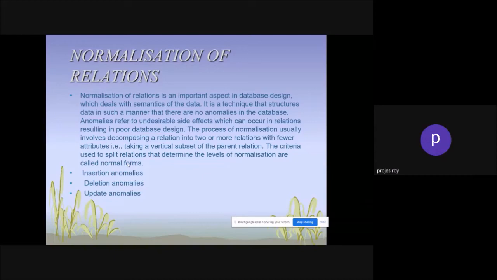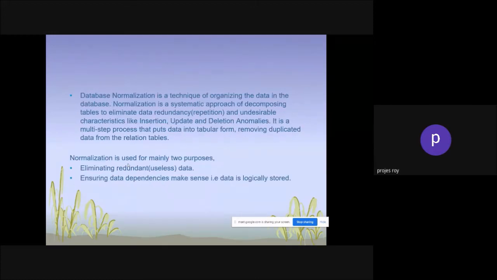Now, normalization and relations. We have already talked about the different kinds of normalizations, but here are some of the insertion anomalies, deletion anomalies, and addition anomalies which can be thrown out in the relational database management system. There is hardly any kind of anomalies.